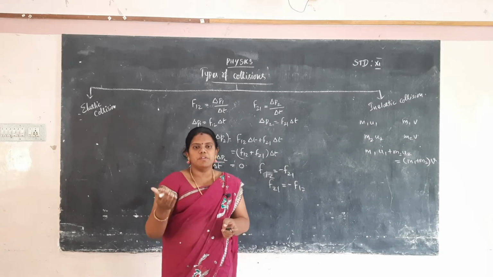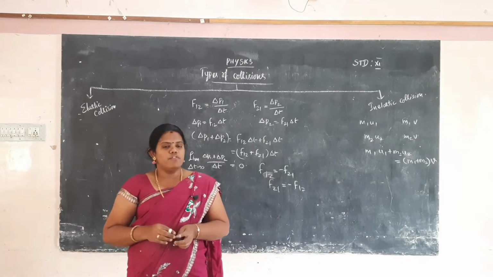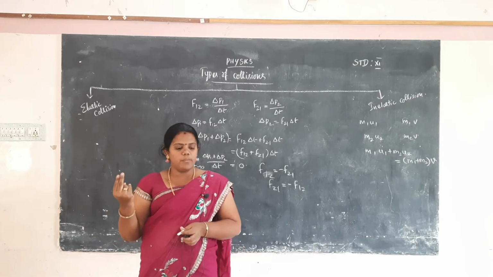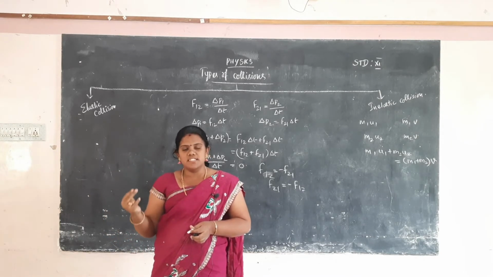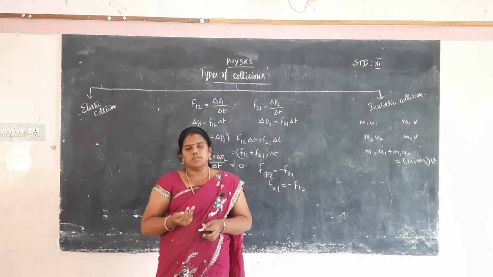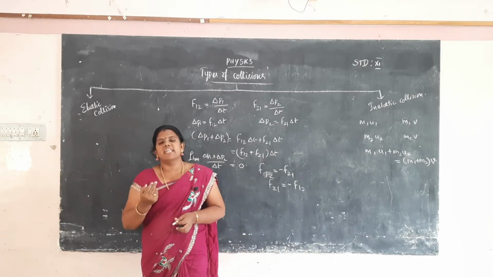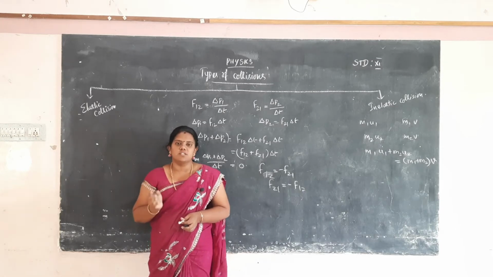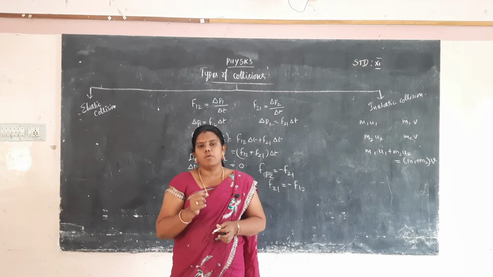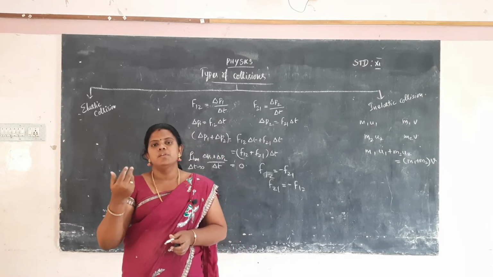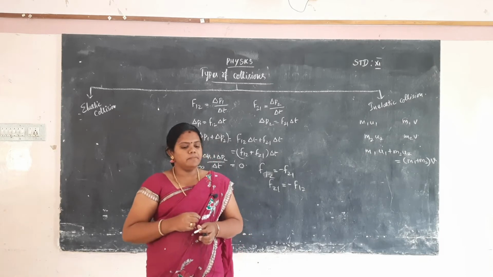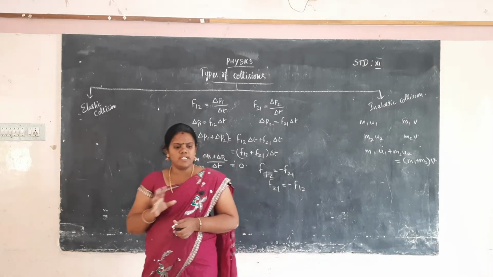So what are the differences between elastic and inelastic collision? First, total momentum is conserved in both elastic and inelastic collision. Second, total kinetic energy is conserved in elastic collision, but not conserved in inelastic collision. Third, mechanical energy is not dissipated in elastic collision, but in inelastic collision mechanical energy is dissipated in the form of heat, light and deformation of substances.